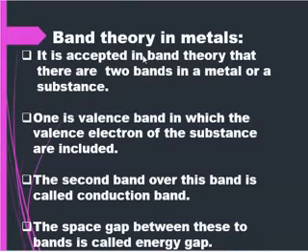Band theory in metals: it is accepted in band theory that there are two bands in a metal or a substance. One is the valence band, in which the valence electrons of the substance are included. The second band over this band is called the conduction band. The space gap between these two bands is called the energy gap or forbidden zone.